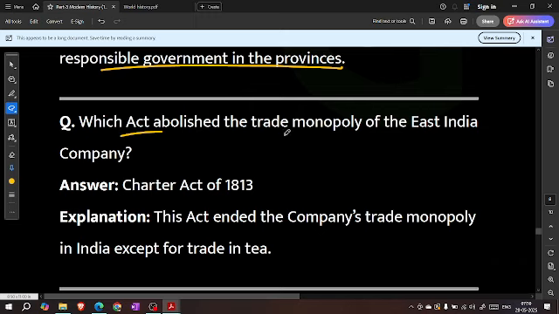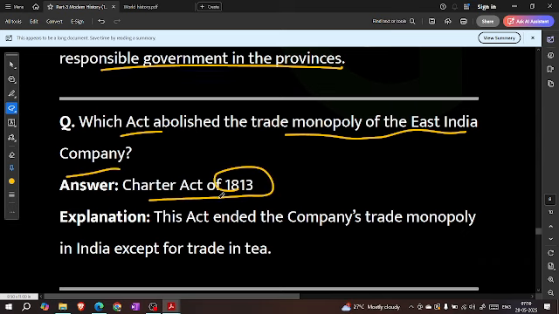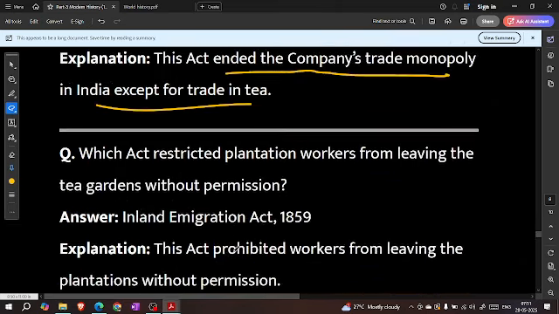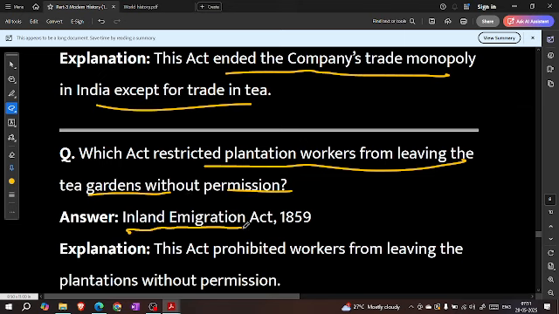Which act abolished the trade monopoly of the East India Company? Charter Act 1813. This act ended the company's trade monopoly in India except trade in tea. Which act restricted plantation workers from leaving the tea garden without permission? Inland Immigration Act 1859. This act prohibited workers from leaving the plantation without permission.